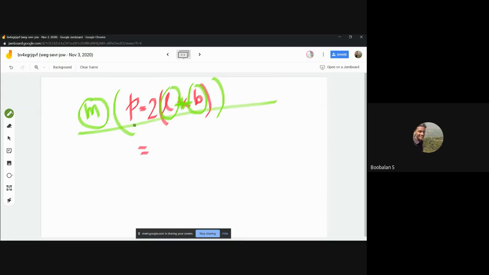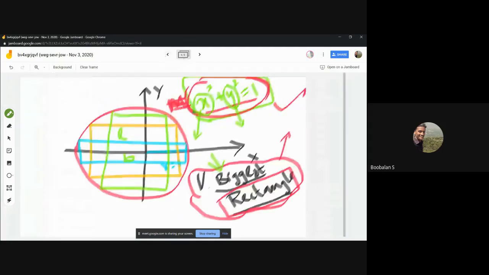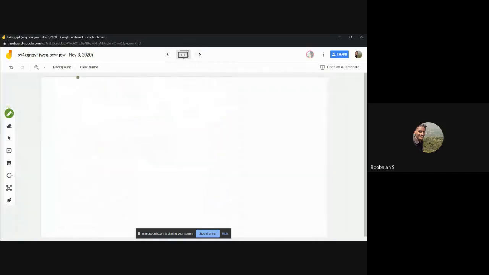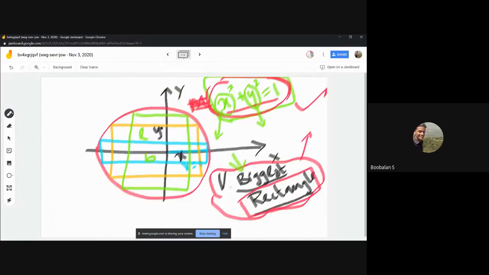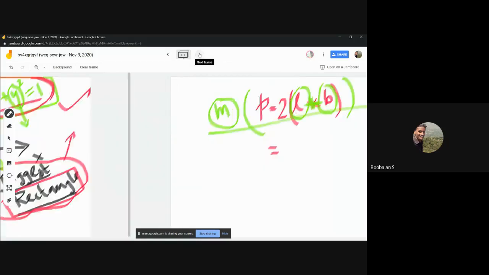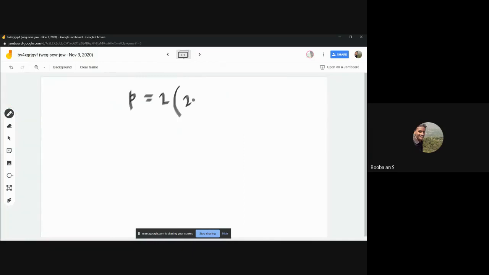So I'm going to frame one small equation, x square plus y square equal to 1, right? I'm going to use this color. The perimeter of my rectangle will be 2 into... in our figure, this is x, this is y, right? For example, I'm using this orange color. This is 1x, this is another x, so totally 2x. The same way, this is 1y, this is one more y, so 2x and 2y will be there, inside that circle, right? So 2x plus 2y.